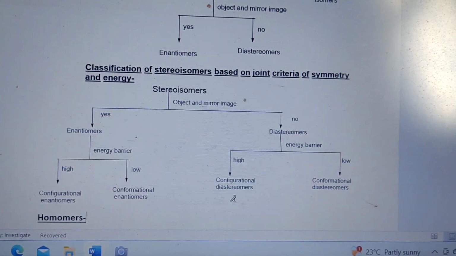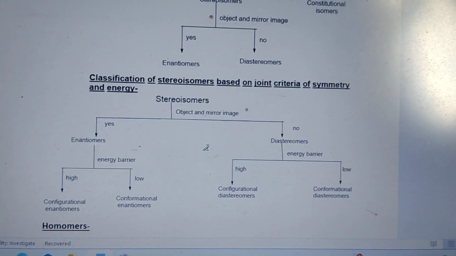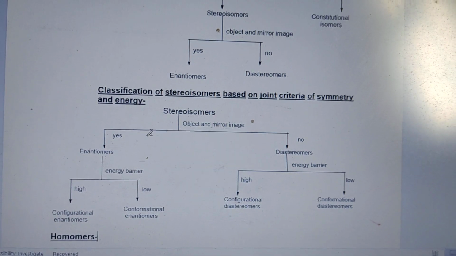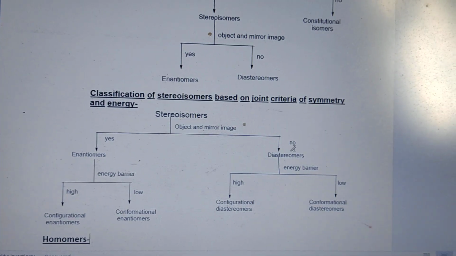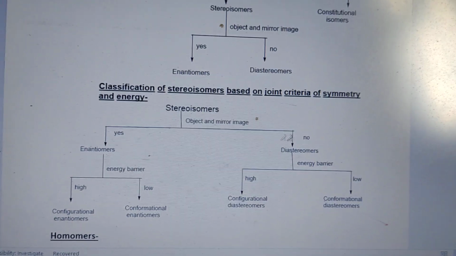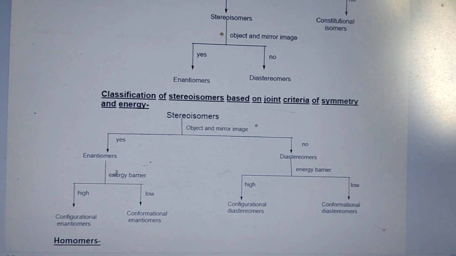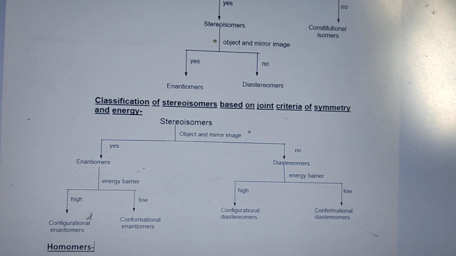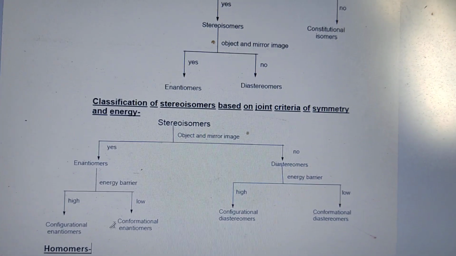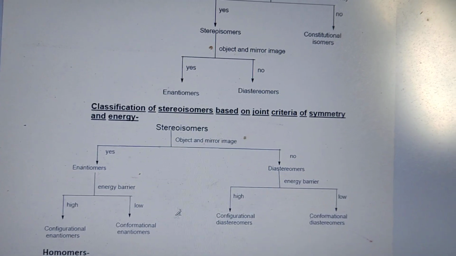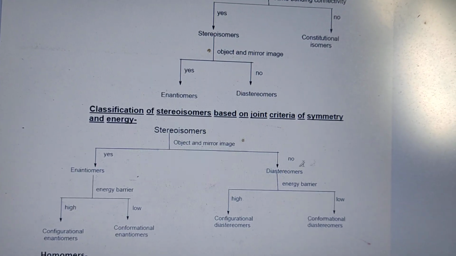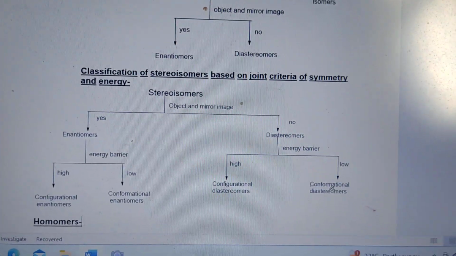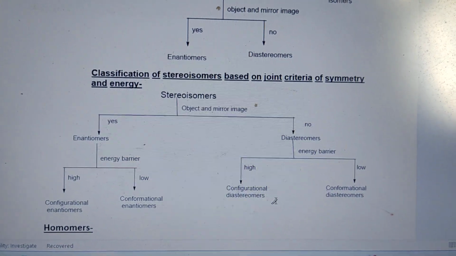Classification of stereoisomer based on the joint criteria of symmetry. Stereoisomer: if they are mirror images to each other, they are called enantiomer. If not, they are called diastereomer. If enantiomer, there is an energy barrier. If the energy barrier is high, that is called configurational enantiomer, because bond breaking and bond making is needed. If low, that is conformational enantiomer. Then diastereomer: if the energy barrier is high, that is called configurational diastereomer. If low, that is conformational diastereomer.